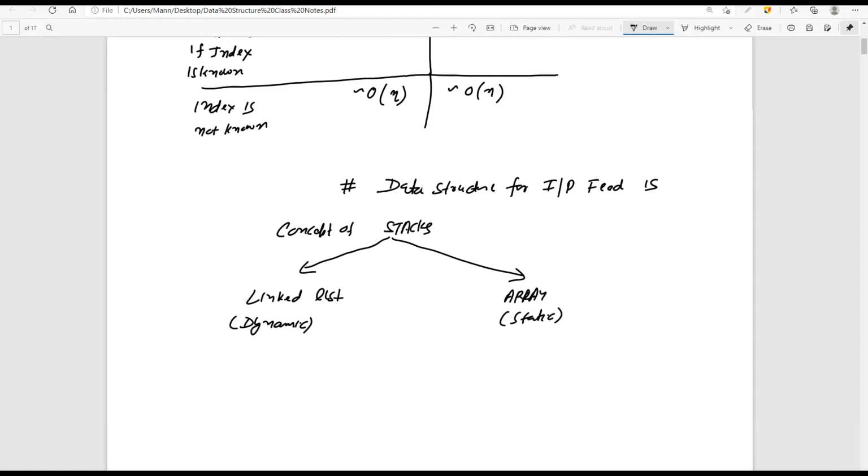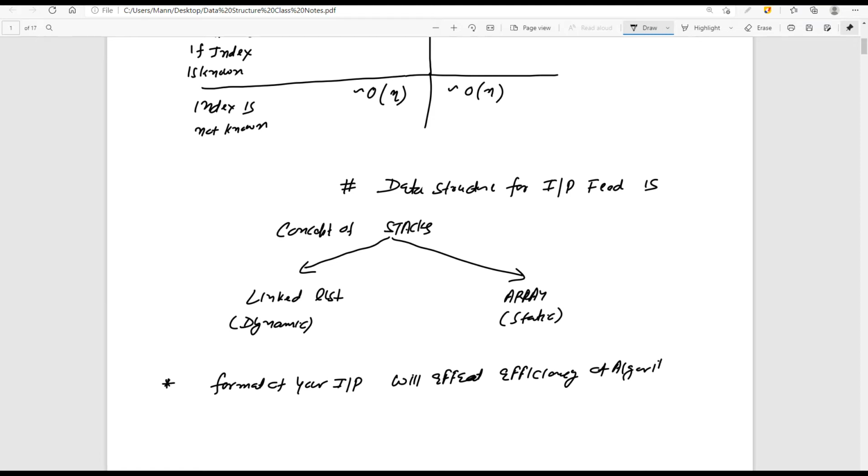So now the takeaway from this is the format of your input. It will affect the efficiency of the algorithm.